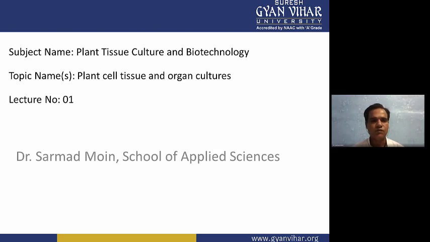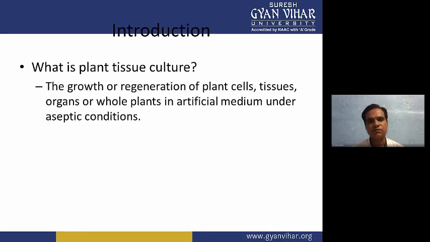Before starting, we should understand what plant tissue culture is. When we are culturing any part of the plant in in vitro condition, in artificial media under aseptic condition, we call it plant tissue culture.